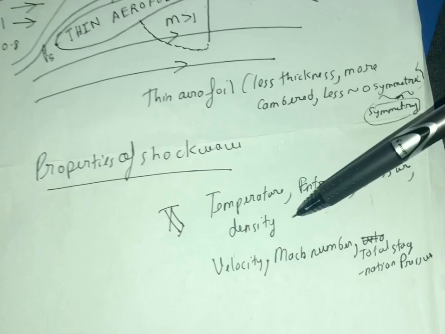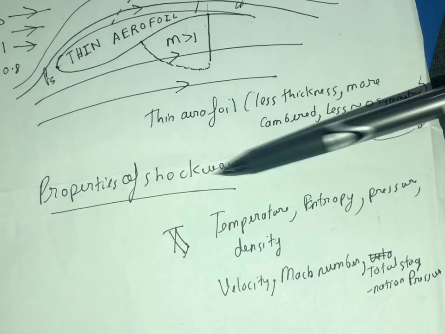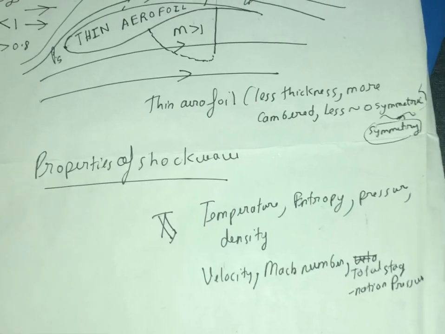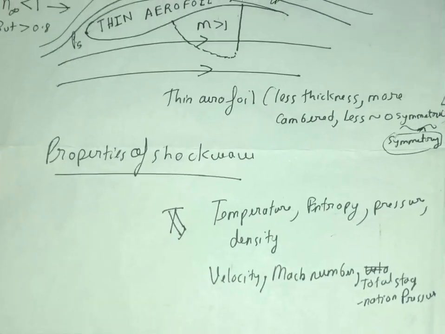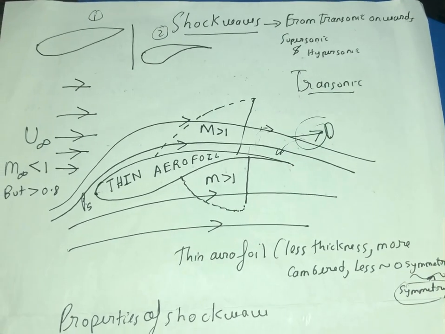Right, so these are the properties: pressure, temperature, entropy, density. These increase as the shock waves occur, and velocity, Mach number, and total stagnation pressure decrease. So this was a brief introduction to shock waves.